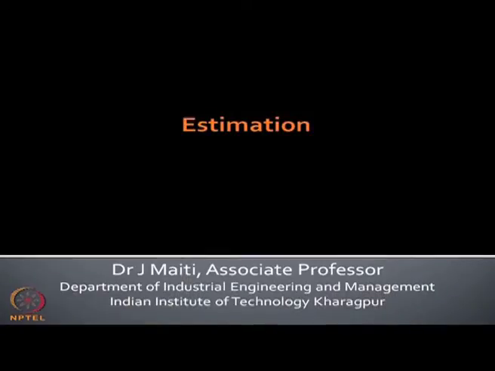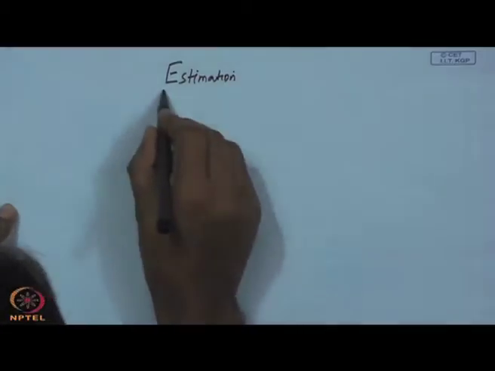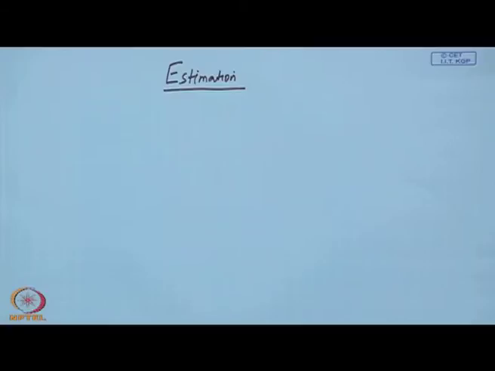Morning. Today we will discuss univariate statistical topic: estimation. Estimation comes under univariate statistics.